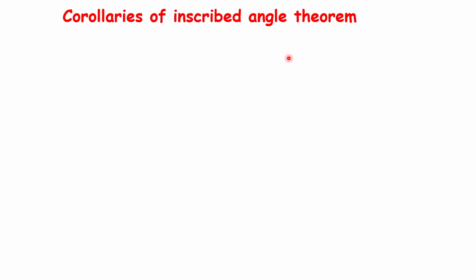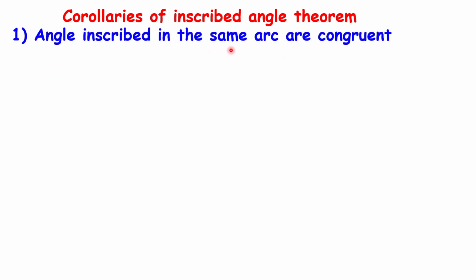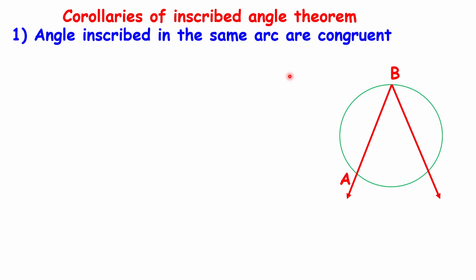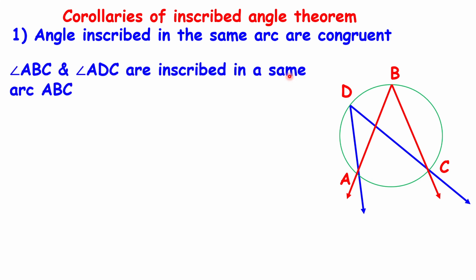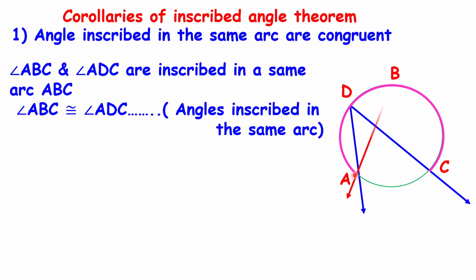Corollaries of the inscribed angle theorem. The first: angles inscribed in the same arc are congruent. Here in this figure, angle ABC and angle ADC are inscribed in the same arc ABC. Then angle ABC is congruent to angle ADC because these two angles are inscribed in the same arc, or the vertex of both angles lies on the same arc, so these two angles are congruent to each other.